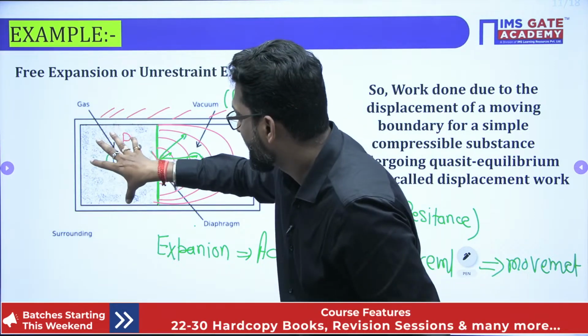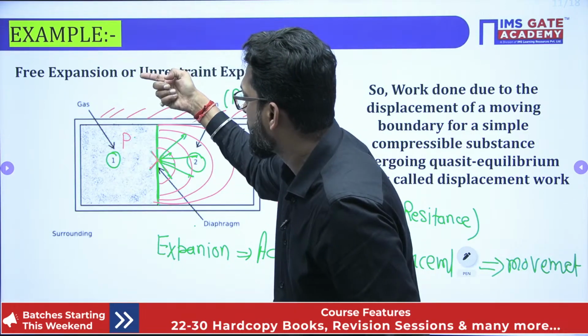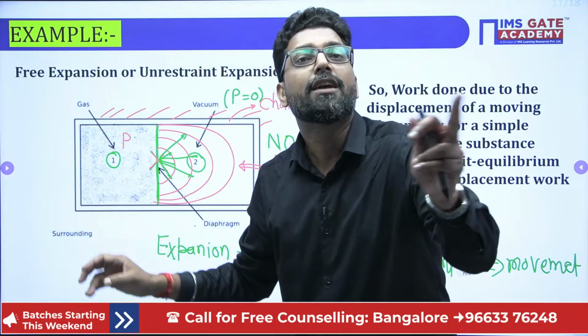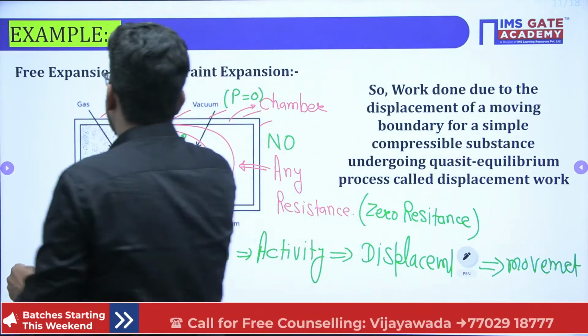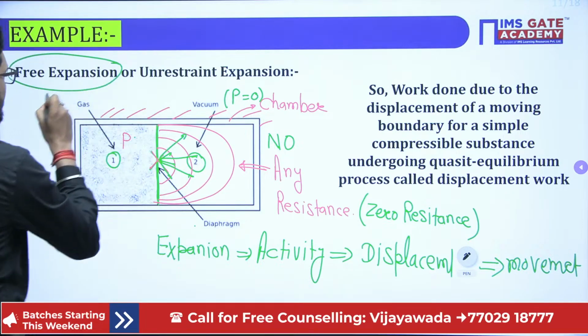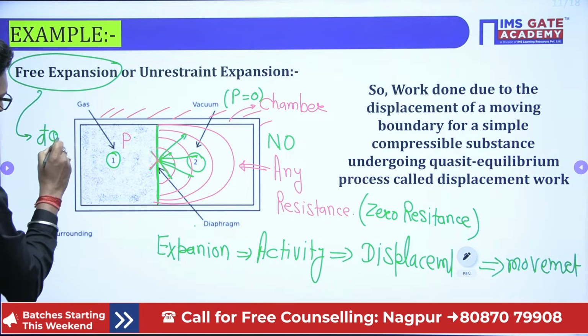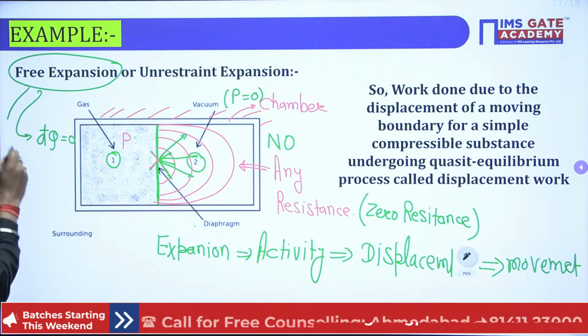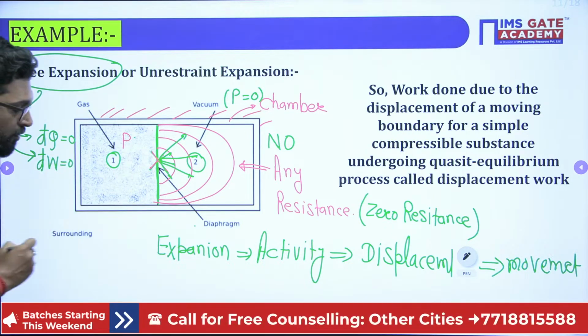If this gas expands, temperature will reduce. There may be a chance that the outside temperature is high, so heat will transfer. But we cannot. We have to keep it insulated. So in general, anywhere you see the expansion term, heat transfer is zero and work transfer is zero. These two things are very clear.